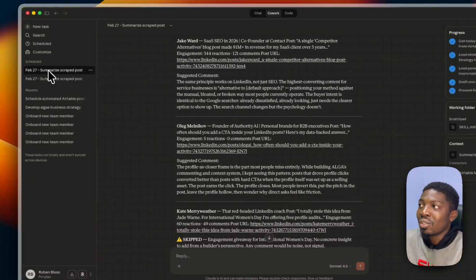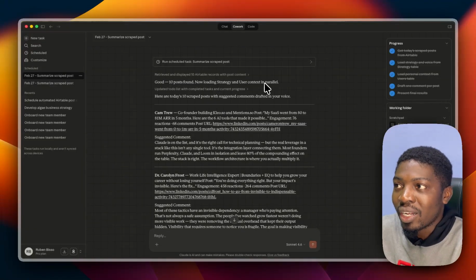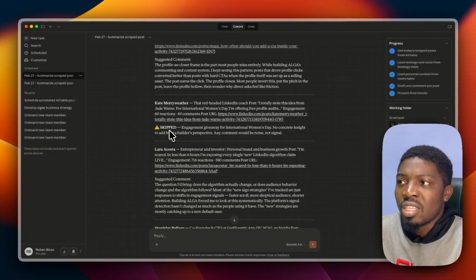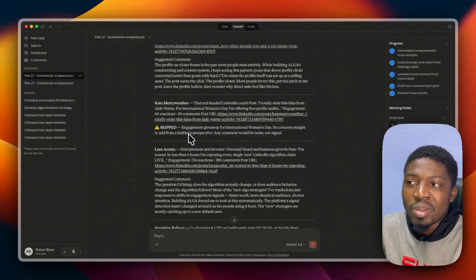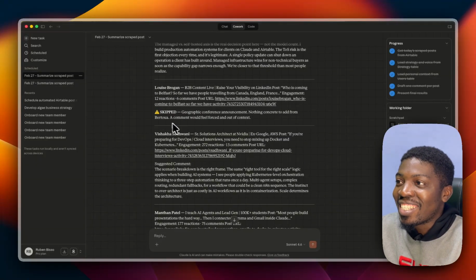So you can actually see this is the scheduled task. So my LinkedIn script post. It went into get, 10 posts found. Now load strategy and user context in parallel. And then it actually started drafting comments and even advising me to skip this one: engagement giveaway for International Women's Day, no concrete insight to add from a builder perspective. So it said, no, skip this comment, okay, any comment would be noise, not signal. Wow, that's great.